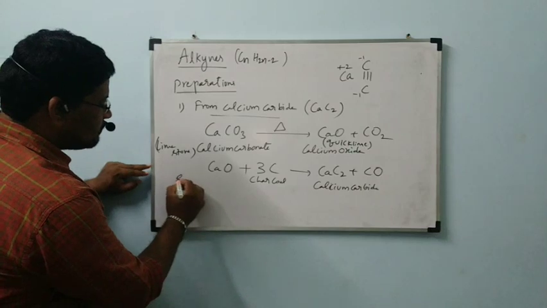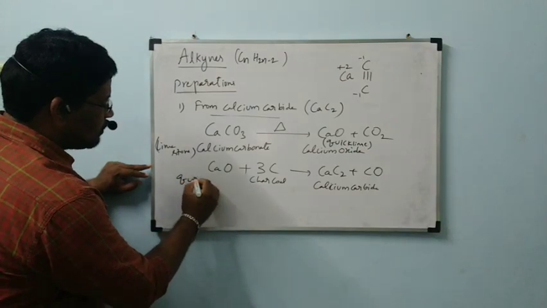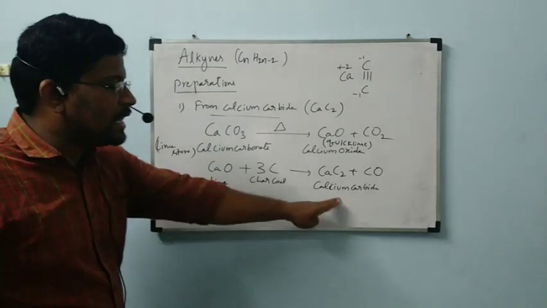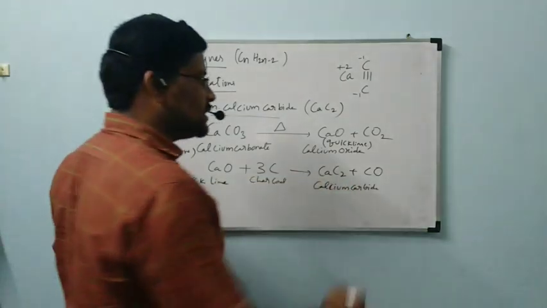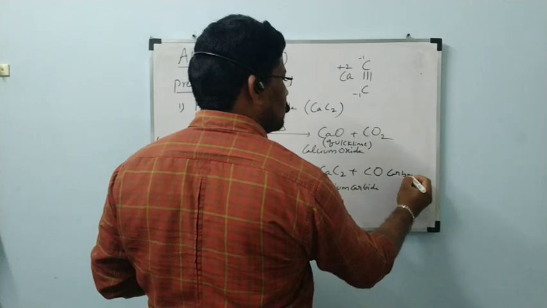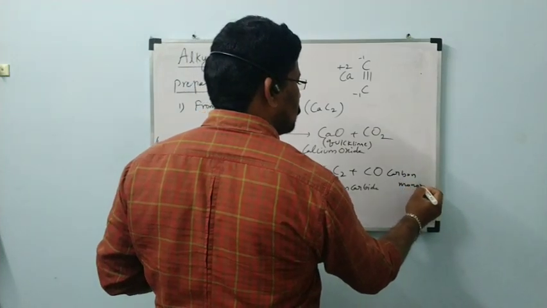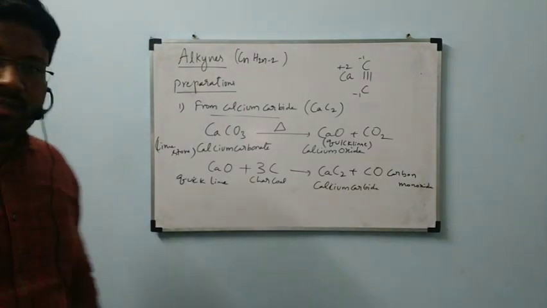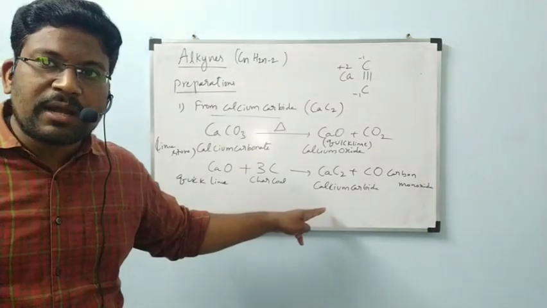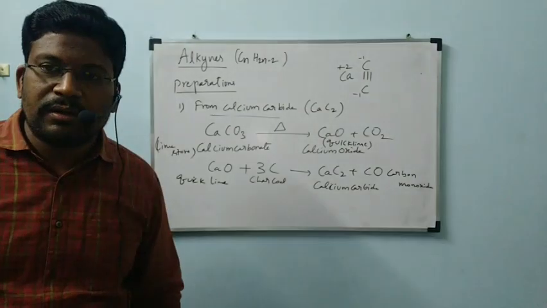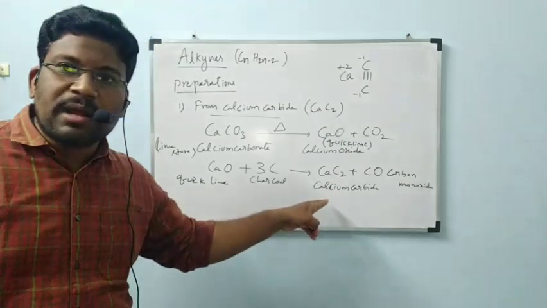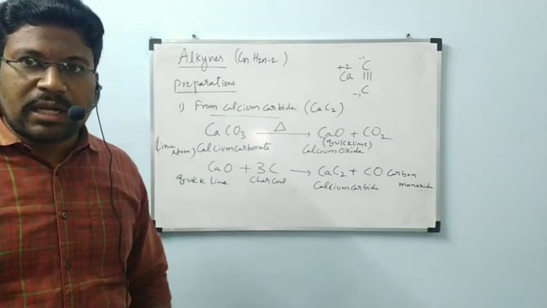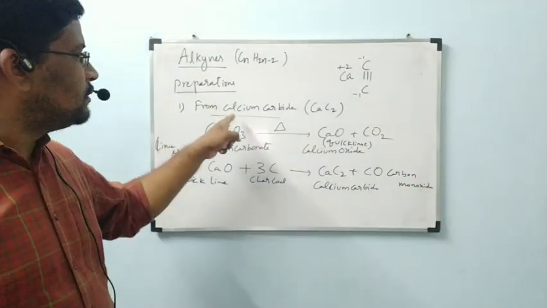So when quicklime is reacted with charcoal, we will get calcium carbide plus carbon monoxide. Now this calcium carbide is going to react with water to form our required product, that is ethyne.